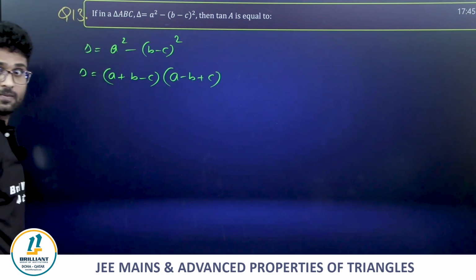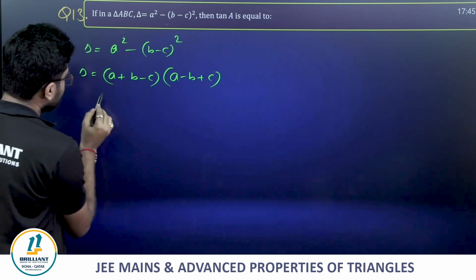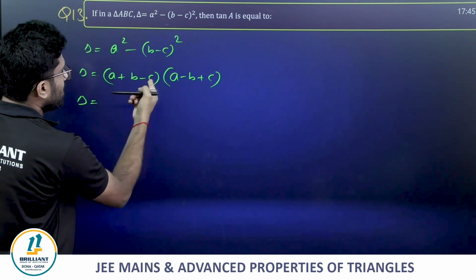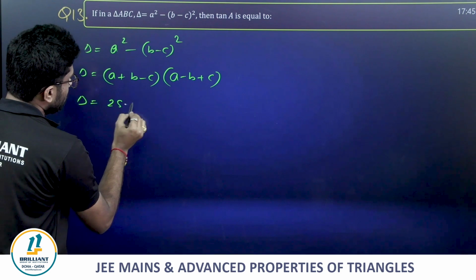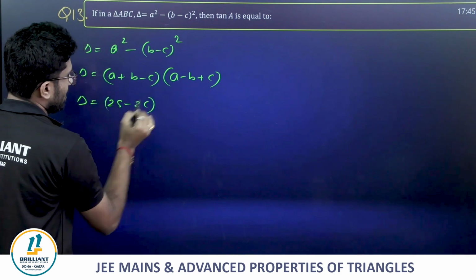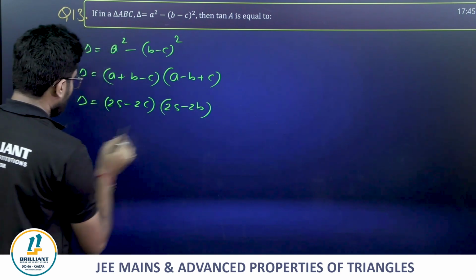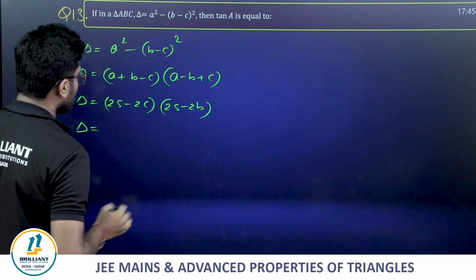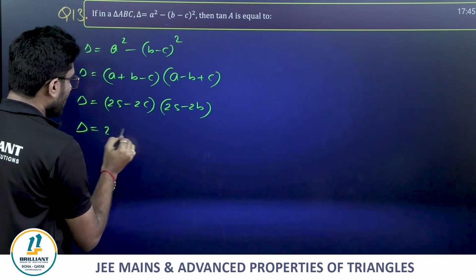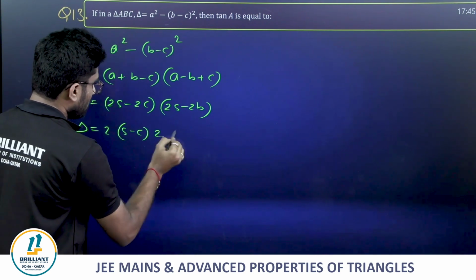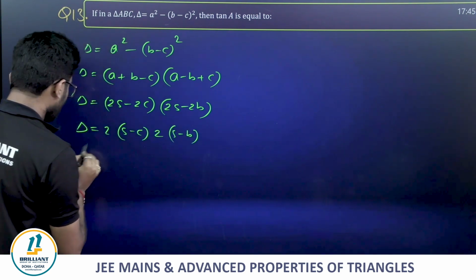What is A plus B minus C, guys? That becomes 2S minus 2C, and the other is 2S minus 2B. So delta is equal to 2 times (S minus C), 2 times (S minus B).